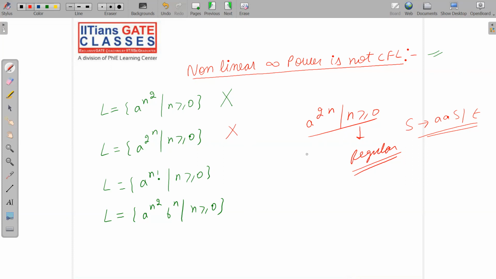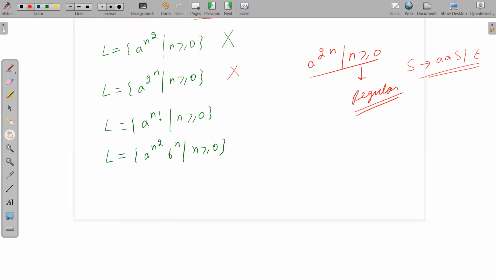For regular, let me write a few points for you. For regular checking means what? There should be no comparison. There should be no comparison. Or if there is a comparison, then that should be finite times.